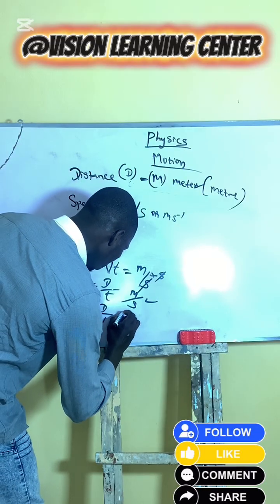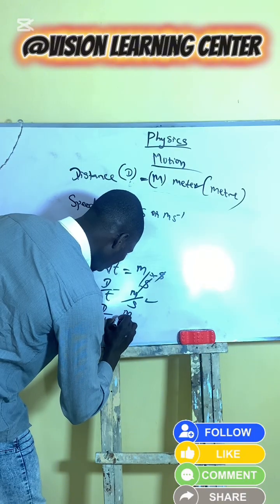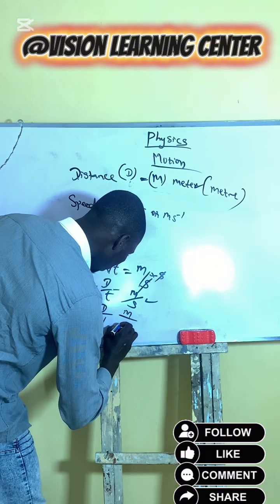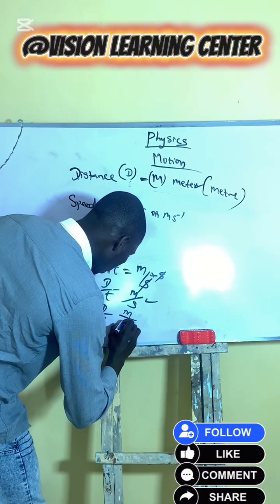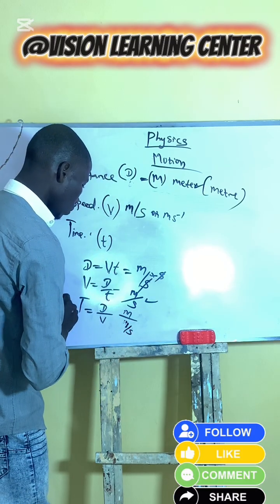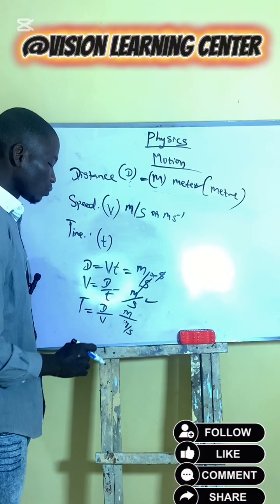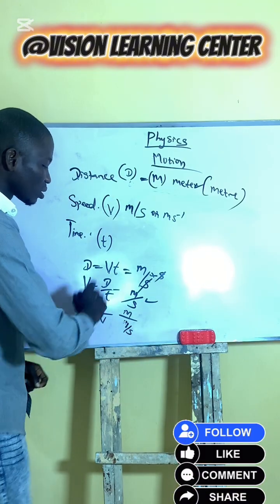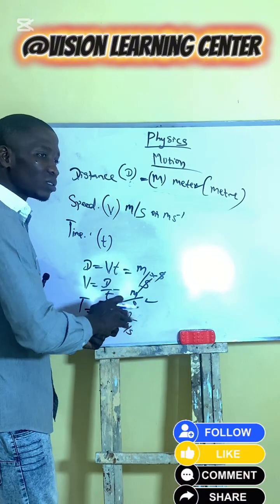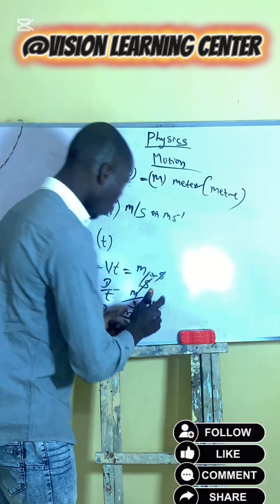Then our time, this is what? Meter divided by meter per seconds. Whenever this is in division form, let's bring it into what? Multiplication form.